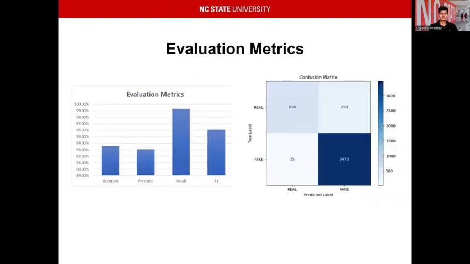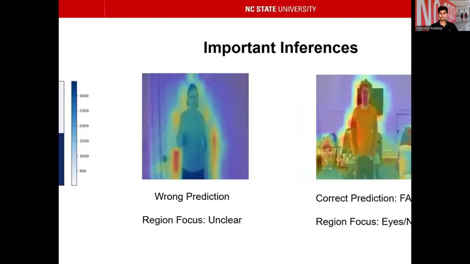Coming to the evaluation metrics, we have pretty good accuracy, precision, recall, and F1 scores. And when we come to the confusion matrix on the right, we can see that we have barely predicted fake videos as real. This is actually the major concern, and we've kind of taken care of that. And of course, our true positives and true negatives are wonderful here.